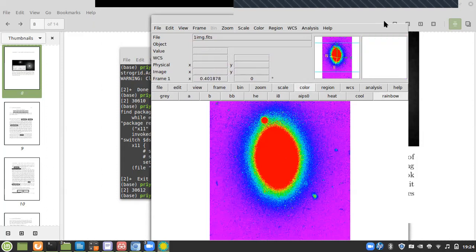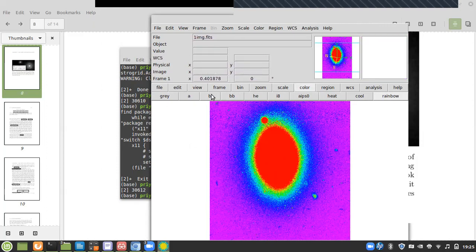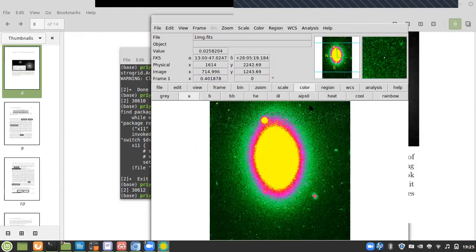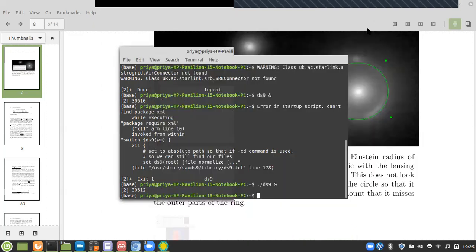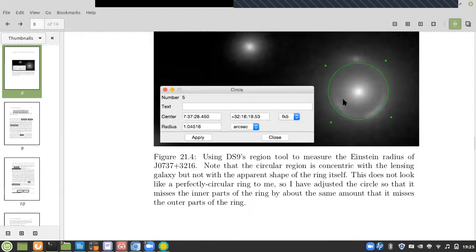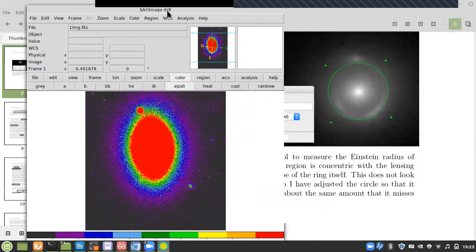So for those Einstein rings also, use your DS9 to adjust the contrast and all those things, right? Then it will be easier for you to notice all these differences. Can you see it? And since the others have also managed to do it, I think if you do that, you'll be fine. This image you're seeing is not very nice because the contrast is not so good. But if you do what I was telling you to do, those ones will come out very well. See, in these ones the contrast is very strong.